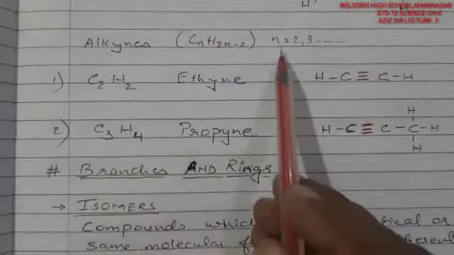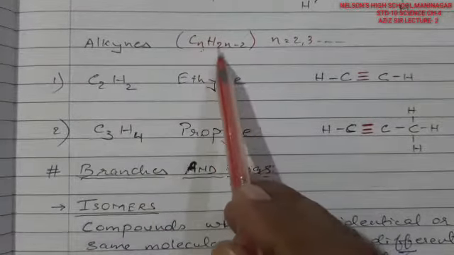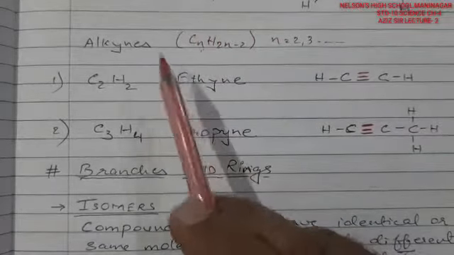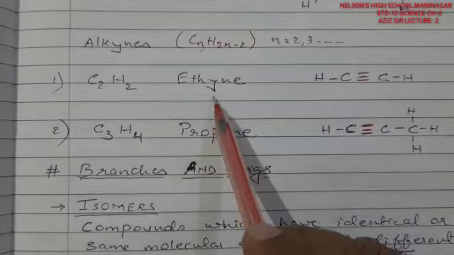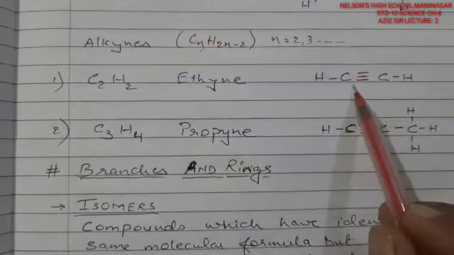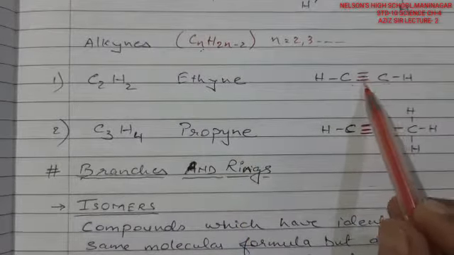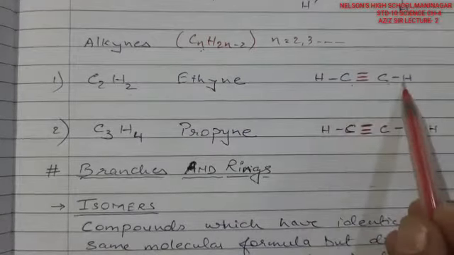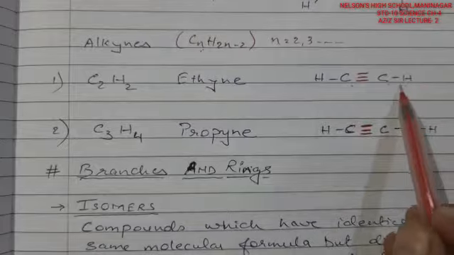So here you may see 2 2 4, 4 minus 2 is again 2. That is, this series is alkynes, and first will be named as ethyne, carbon with carbon having 3 electrons shared within itself. So 3 electrons are shared here, so 1 remains here and 1 remains for this particular carbon,